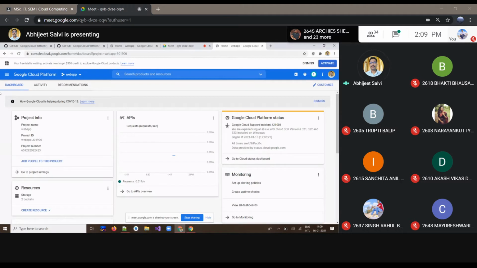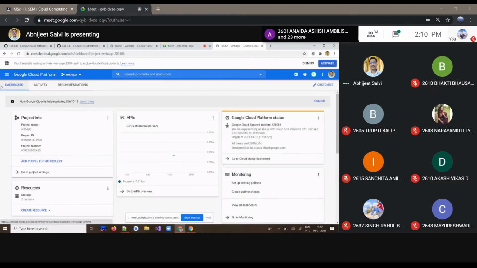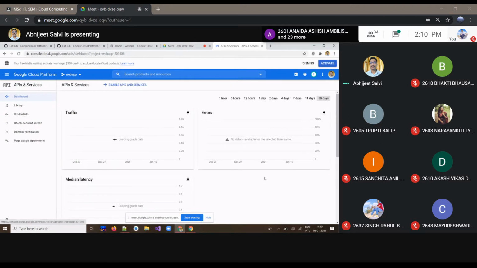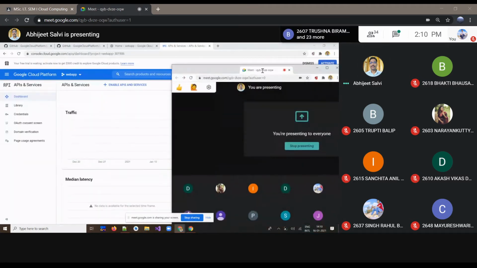We'll activate some of the APIs over there. So we have to go to this menu option, then go to APIs and Services, and then Dashboard. Let me check that side by side.